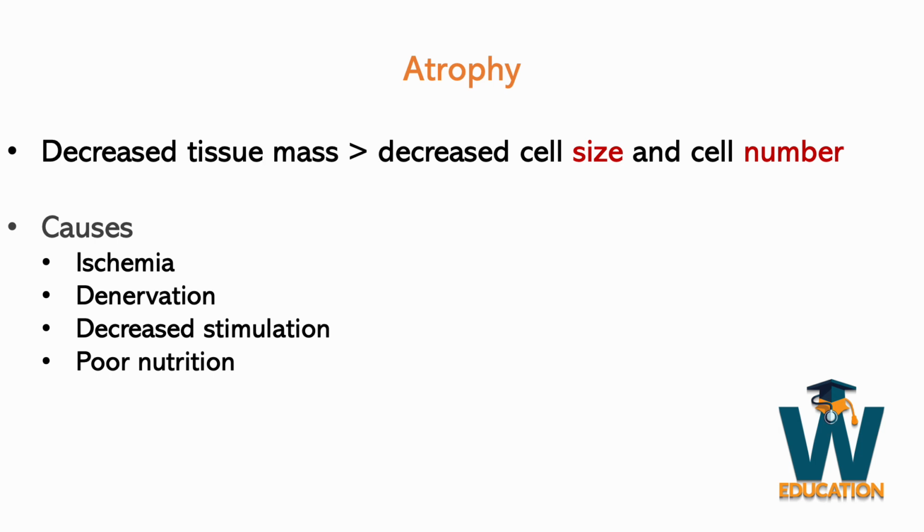Atrophy is a decrease in tissue mass. You can reduce the tissue mass by reducing the number of cells or reducing the size of cells, and they usually occur together. Many things can cause atrophy, including decreased blood supply to an organ. When a nerve is transected, the muscle that it's supplying becomes atrophied because there's less stimulation. Decreased hormonal stimulation can cause atrophy of that organ, and poor overall nutrition can cause atrophy.